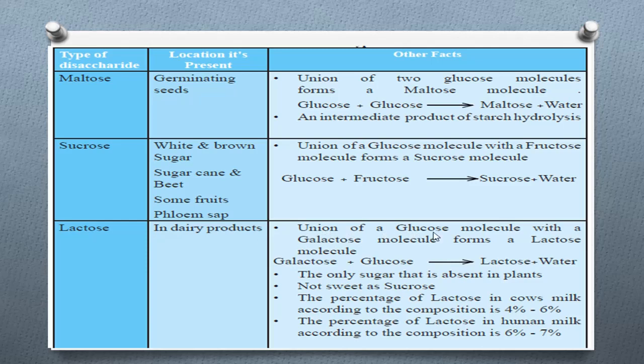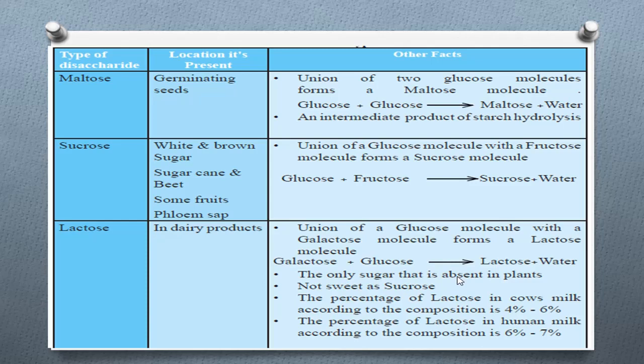Union of a glucose molecule with a galactose molecule forms a lactose molecule. Glucose combines with galactose to form lactose, and water is also produced. It is the only sugar that is absent in plants. It means lactose is not present in plants.